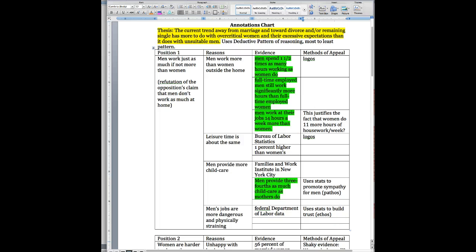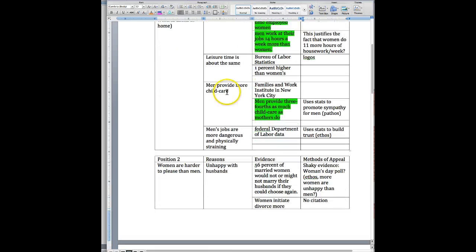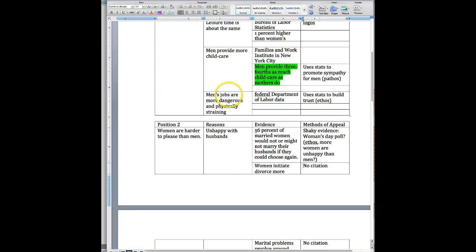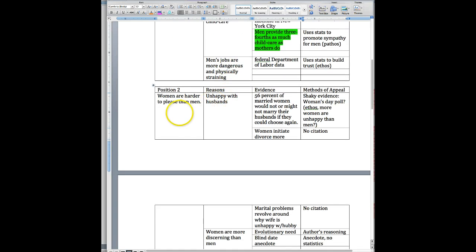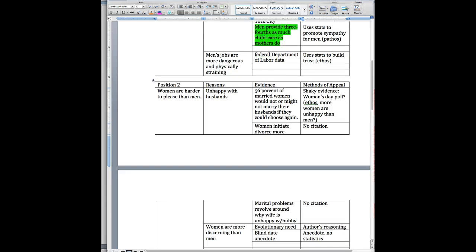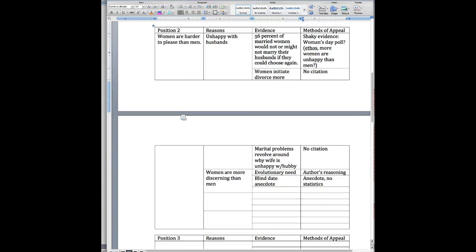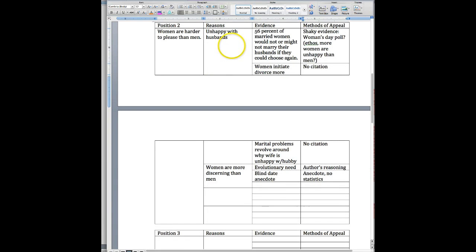Now, the next part of the article talks about how women are basically harder to please than men, and the reasons that they give are that women are unhappy with their husbands. They quote a Woman's Day poll that says 56% of married women would not or might not marry their husbands if they could choose again.